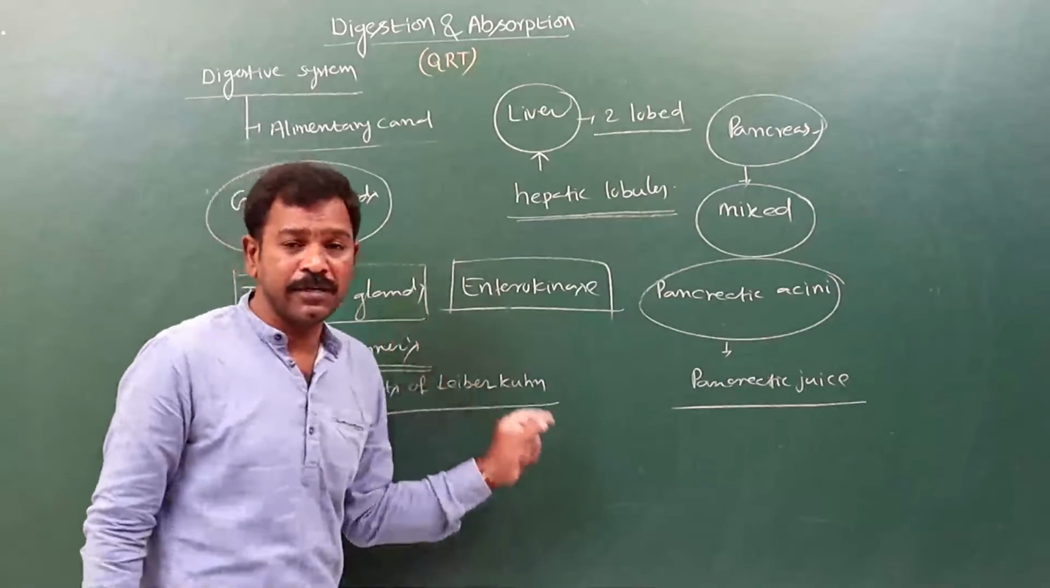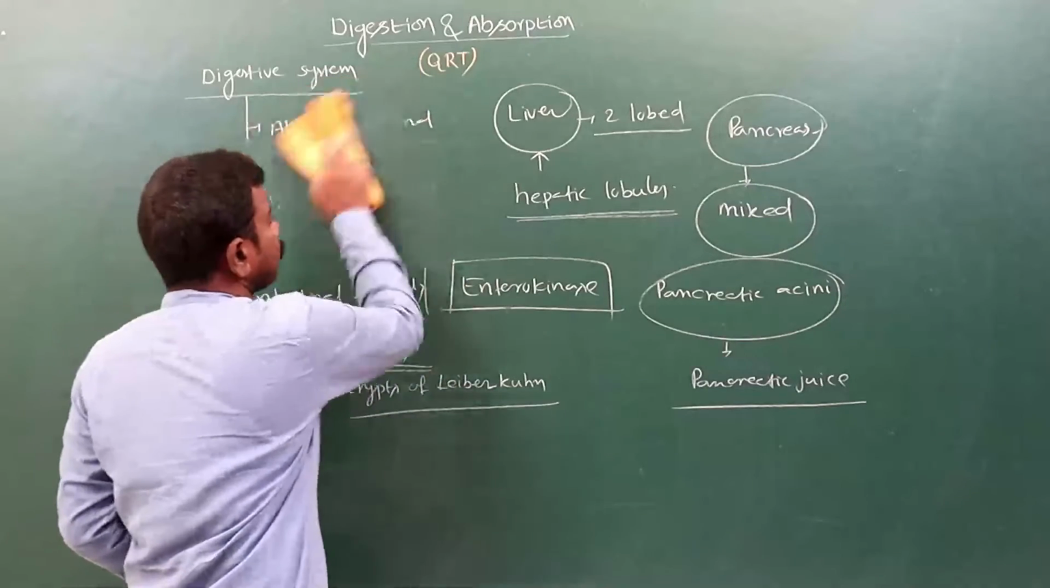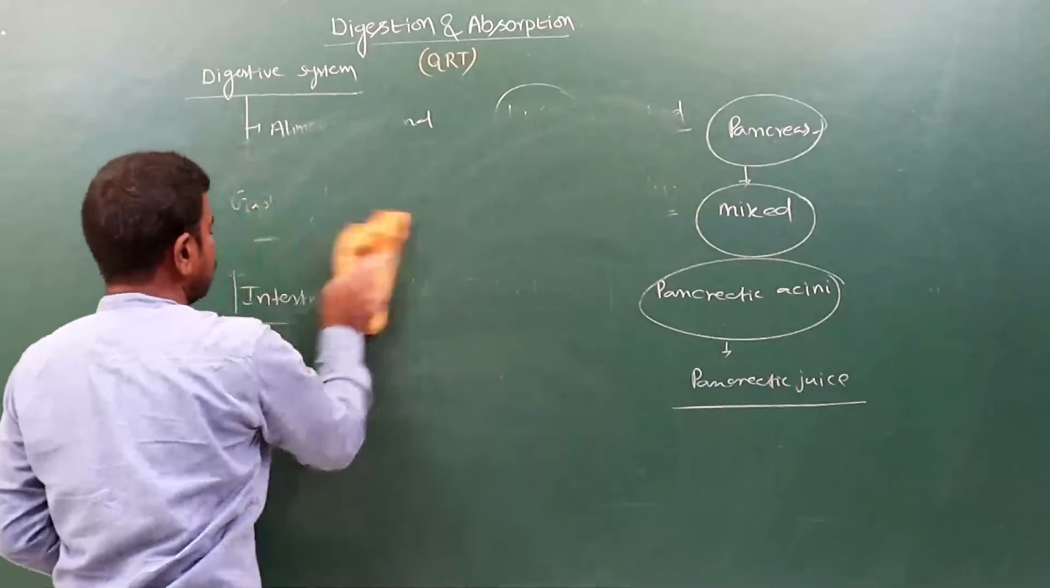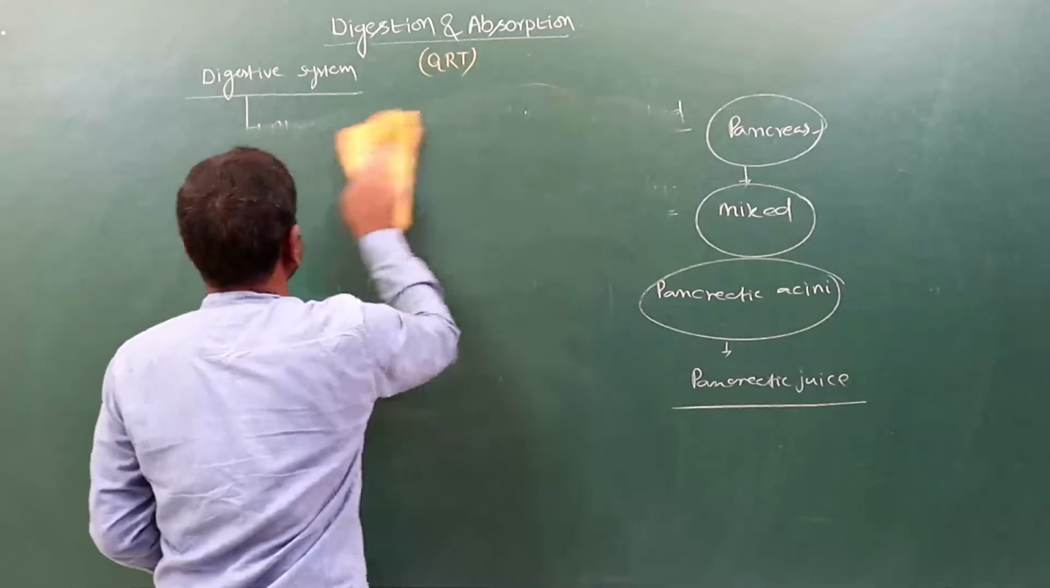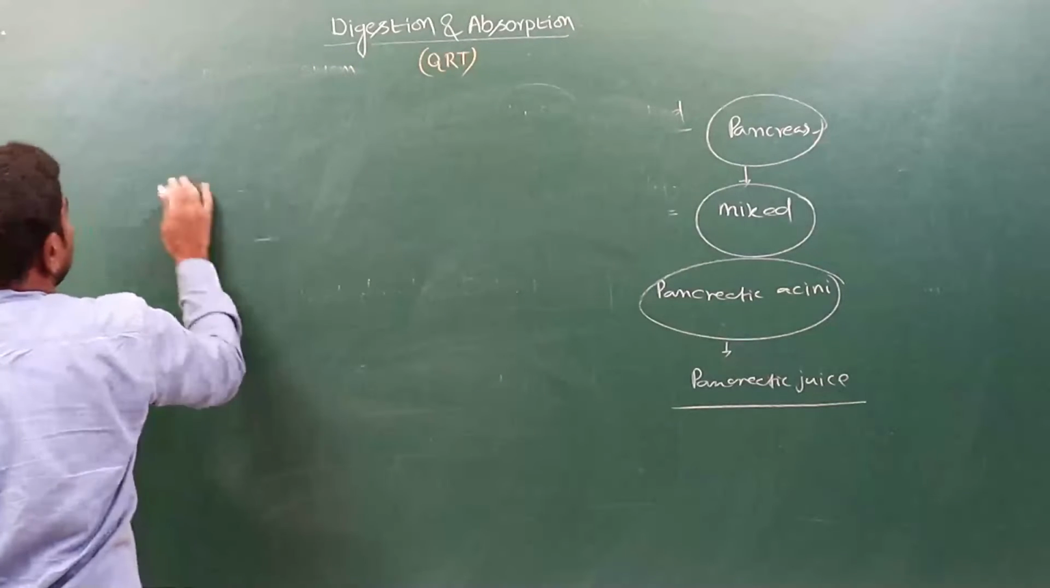Like this, the alimentary canal and associated glands are present. Now let us see how food digestion takes place. How the digestion of food takes place, we have to see. Food digestion takes place in the mouth. See, first in the mouth.